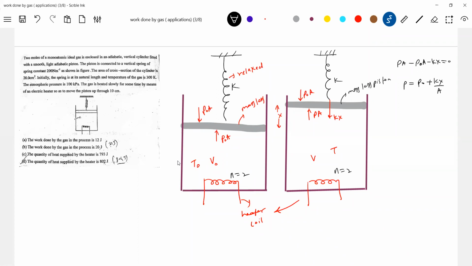Fine. This is looking at the final state. And then what is the volume? The volume of gas should be V naught plus AX, no? Because the piston got shifted up. So then initial volume of gas, can we calculate?